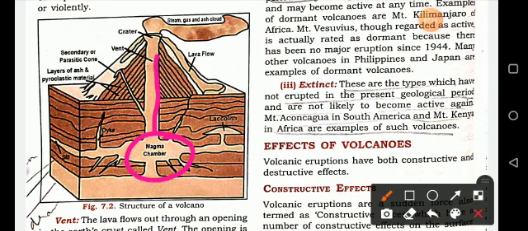And the opening is usually like a circular pipe. You can see that this is a circular pipe.